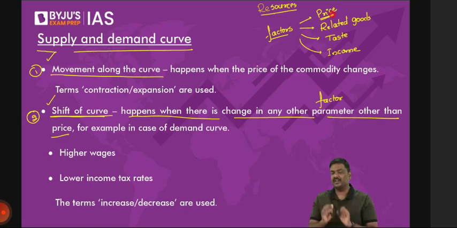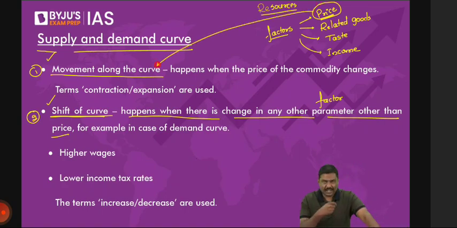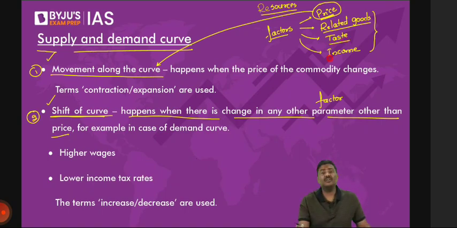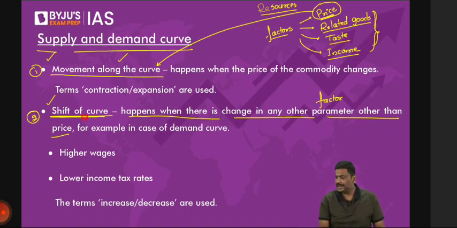Now follow this very carefully. Whenever the price of the product or commodity changes, it will lead to movement along the curve. And whenever any other factor changes, such as the price of related goods, the taste and preference of the consumer, or the income of the consumer, you will not observe movement. Rather, you will observe a shift in the curve.